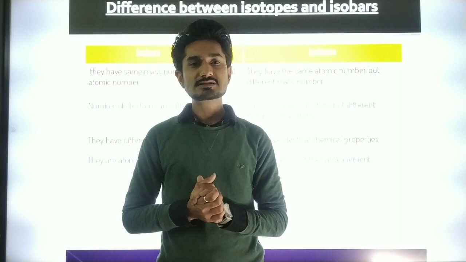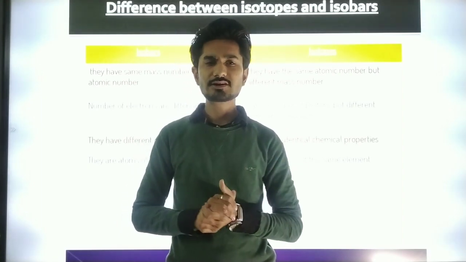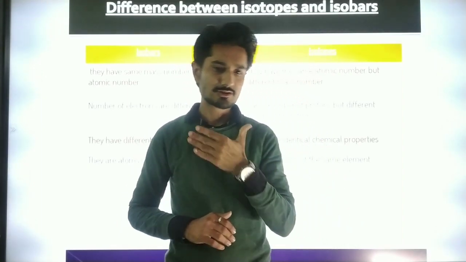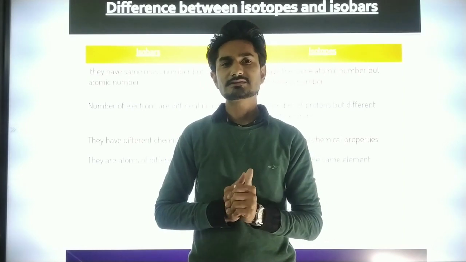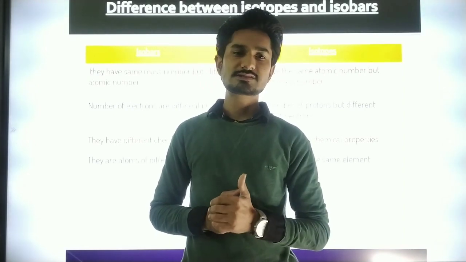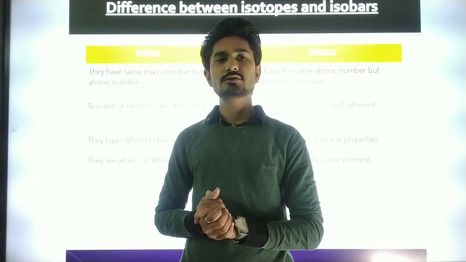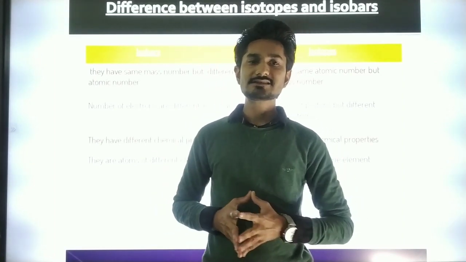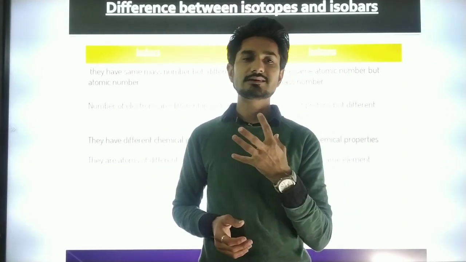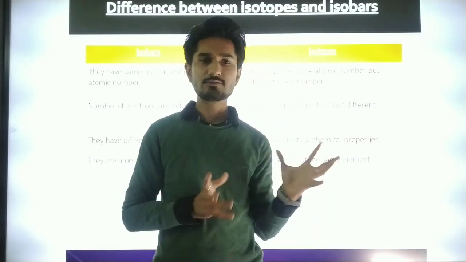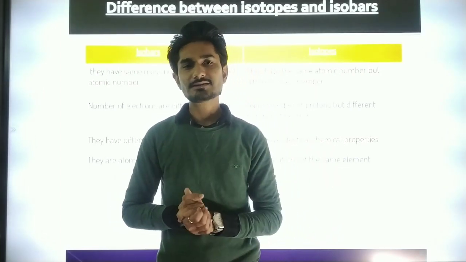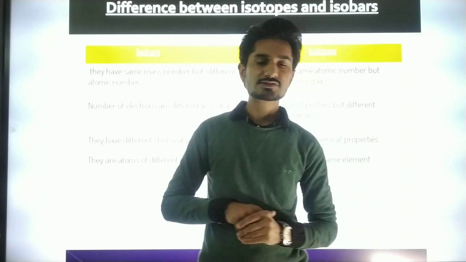After Thomson, Rutherford gave us the concept of the electron, proton and neutron structure, and he discovered that the protons and neutrons are in a nucleus while electrons revolve around it, but he didn't give us an idea about the orbital structure.